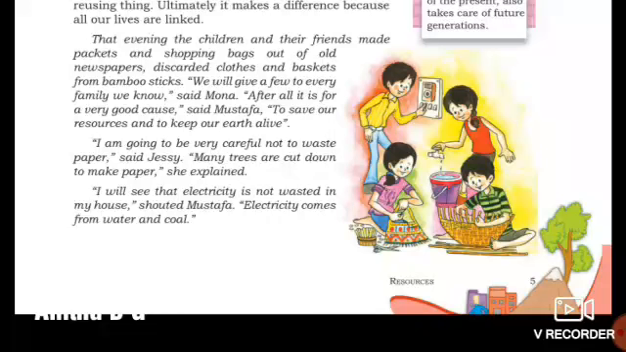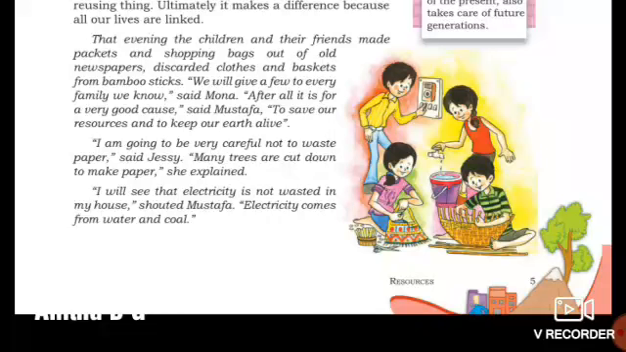That evening, the children and their friends made packets and shopping bags out of old newspaper, discarded cloths, and baskets from bamboo sticks. So, that evening the children got together and prepared so many shopping bags and packets with the old newspaper and old cloths and also baskets of bamboo sticks. It was a very good thing.